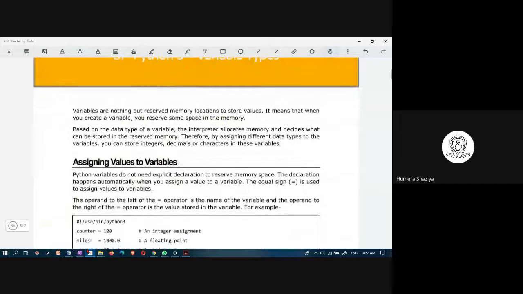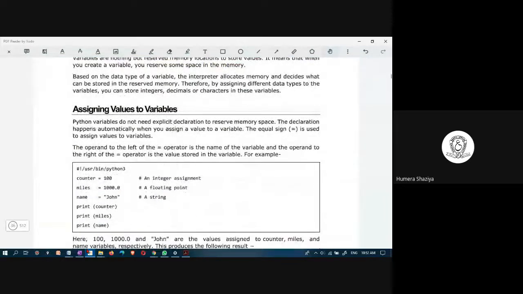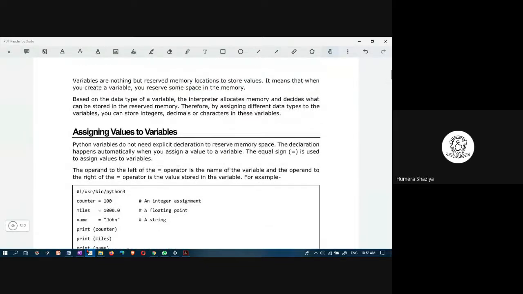Python variable types. Variables are reserved memory locations to store values. And based on the data type of a variable, the interpreter allocates memory and decides what can be stored in the reserved memory.